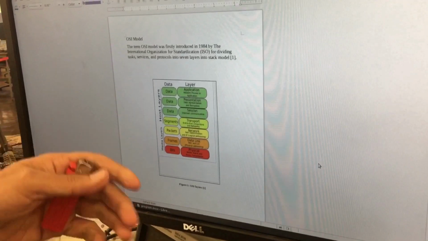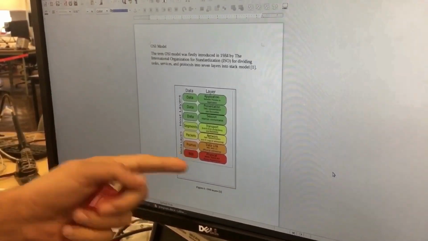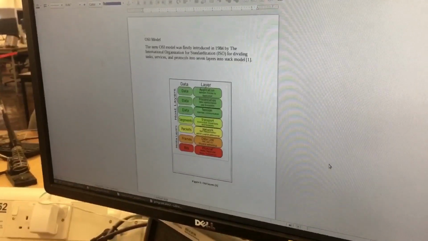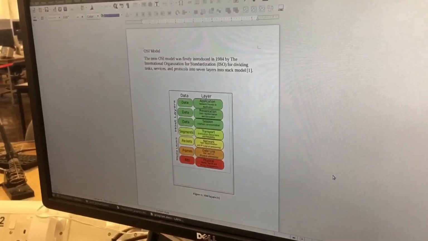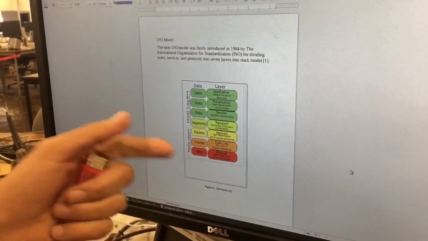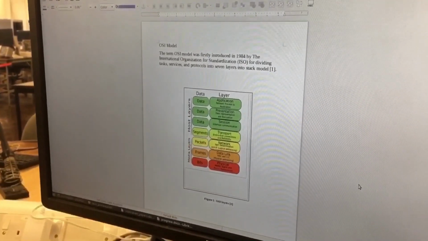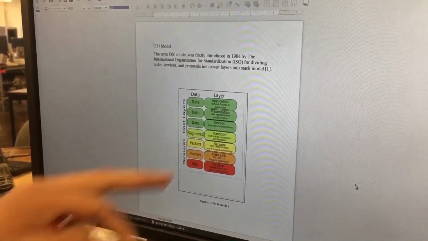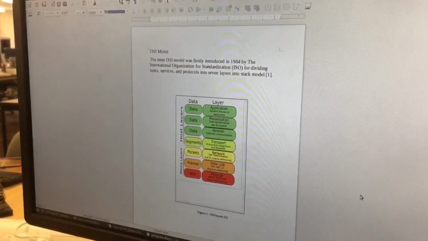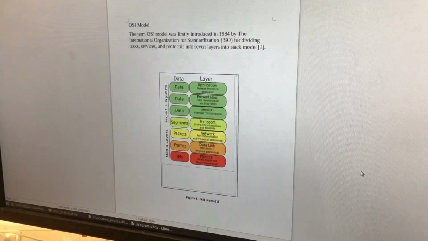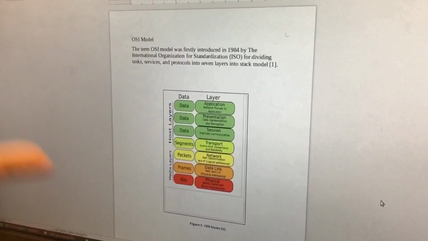Let's do it. The OSI model has 7 layers. The first layer is related to everything physical, such as cables. The data link layer is related to the MAC address, so within the same LAN, two PCs are connected to each other using this physical address. The third layer, the network layer, is the internet, the IP, how the packet moves from one LAN to another. The fourth layer is the transport layer. This is responsible for end-to-end communication and provides a reliable connection between PCs.